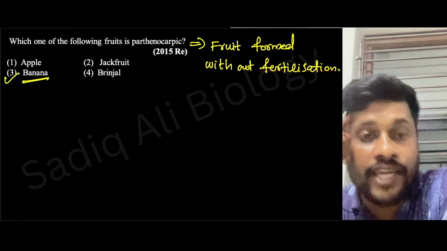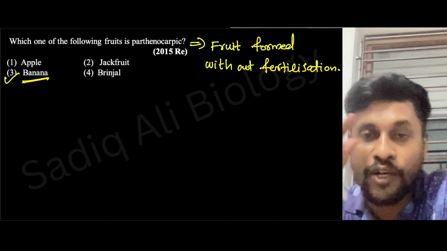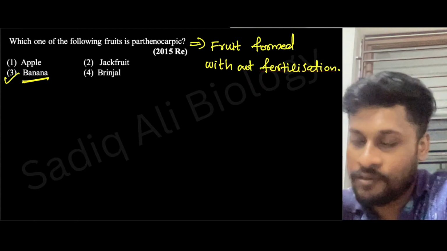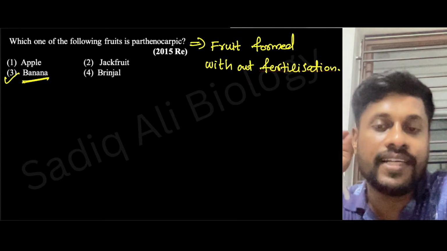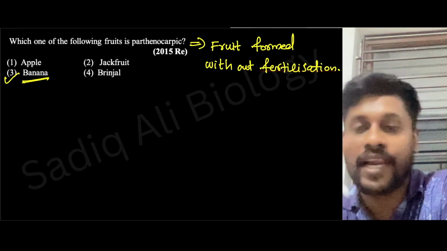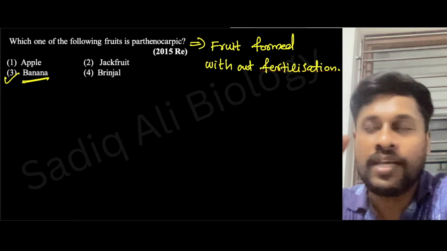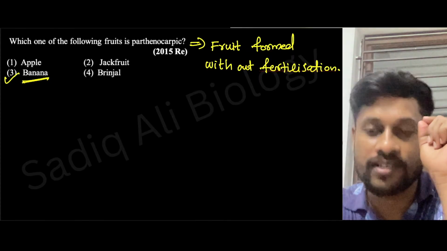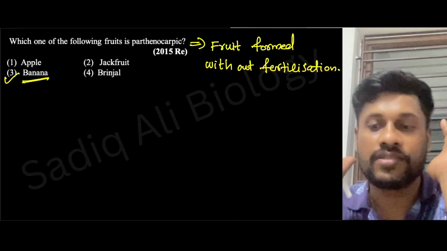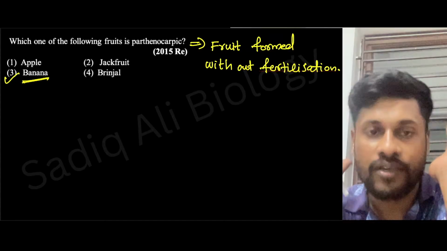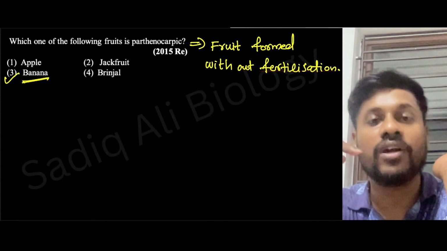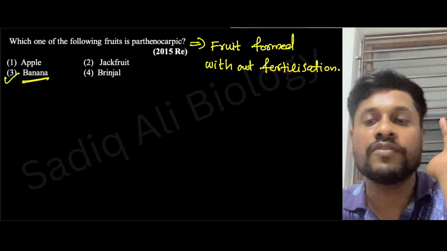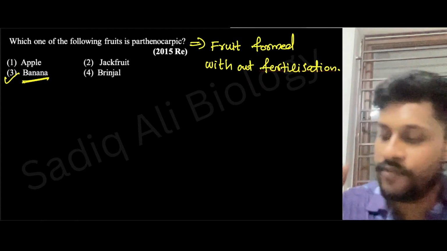If you observe a banana, can you find seeds in it? No, you can't, because seeds are absent. Why? Because fertilization is absent. A seed is a product of fertilization. If fertilization is absent, seed also will be absent. When you open a banana, you may see some black dots, which are nothing but ovules, not seeds. Ovules will be there, but they were not converted into seeds due to the absence of fertilization. Right? Yes, very good.